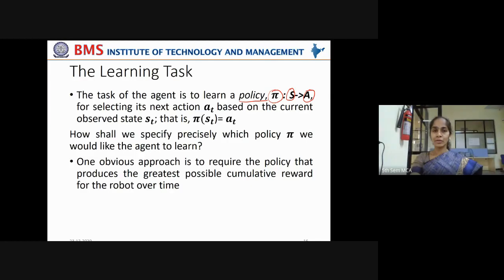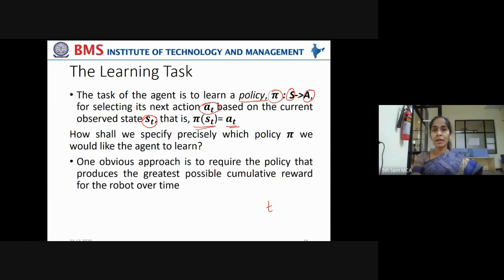That is the control policy that has to be learned for selecting its next action AT based on the current observed state ST. What is this T? It tells us about the point of time at which that particular state of the agent is captured. Okay, so we denote it by AT and ST. Now, if an action has to be defined, that action AT is defined as pi of ST. It is a function of the state.